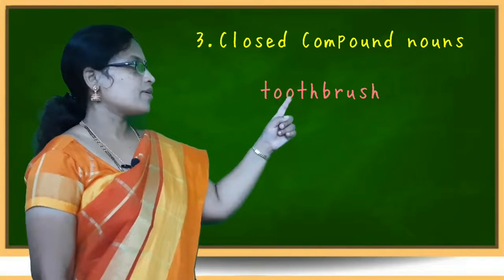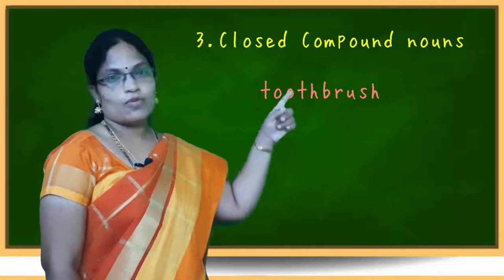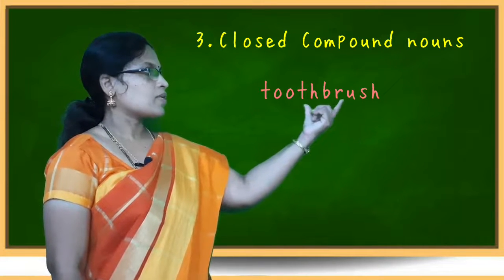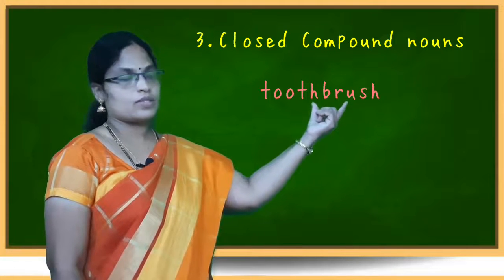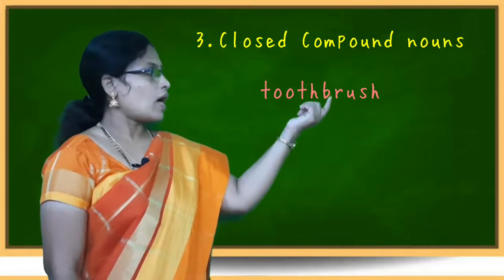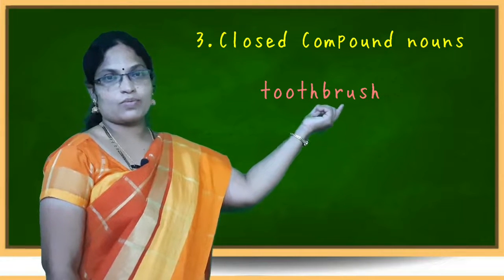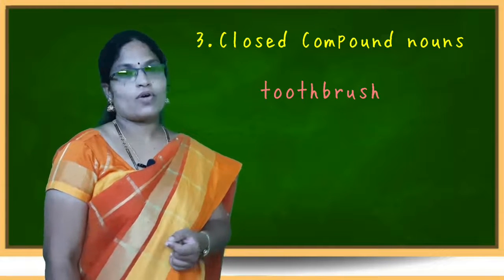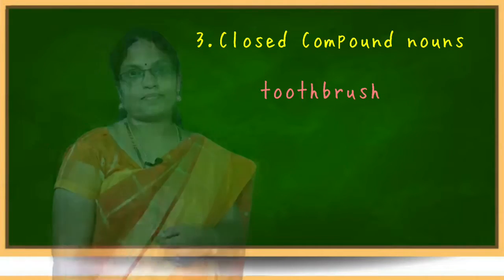It's an example for closed form of compound noun. There is no space given between these two words. Toothbrush. There is no space, and there is no hyphen also.